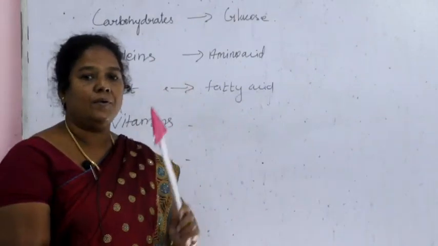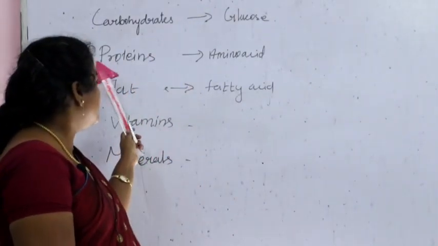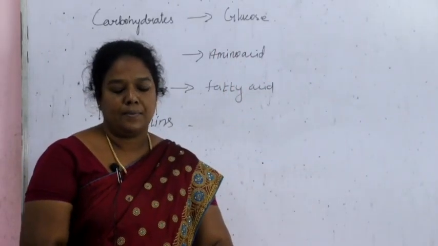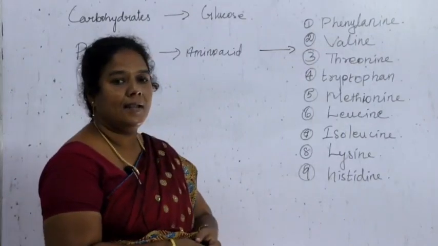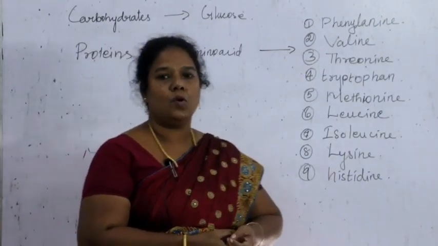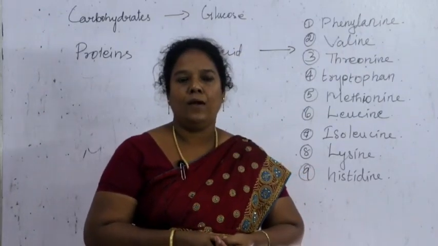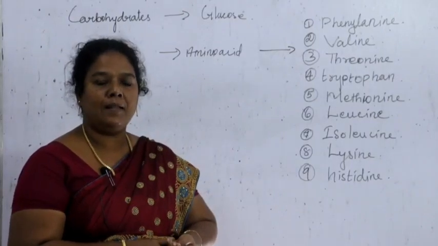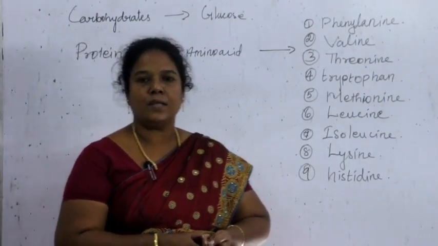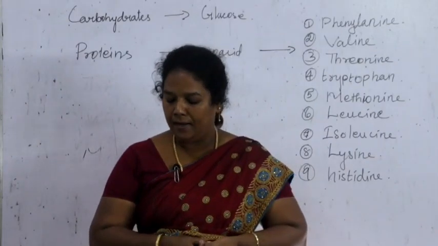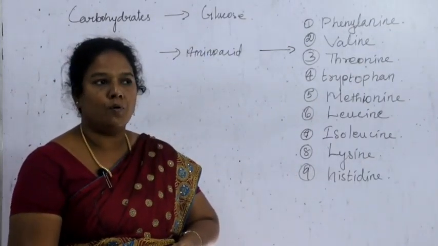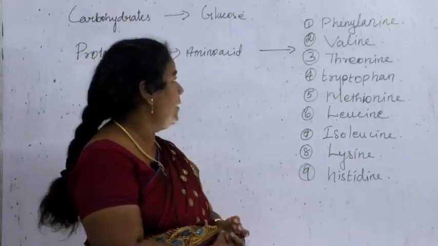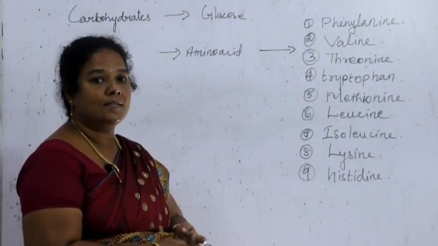First of all you have to understand, children, during the time of digestion proteins are converted into amino acids. There are 9 essential amino acids. Proteins are essential nutrients, otherwise called the building blocks of the body. What is the importance of protein, children? It helps to repair the damaged tissues and also supports growth. Protein is an important building block of bones, cartilages, skin and blood. Already I said there are 9 important amino acids present in protein.